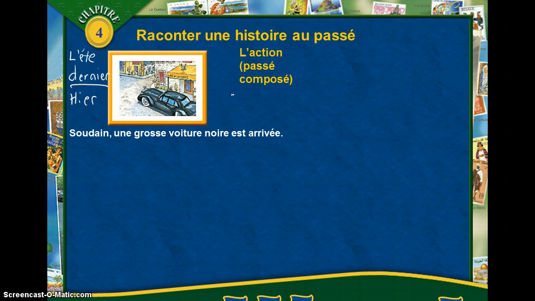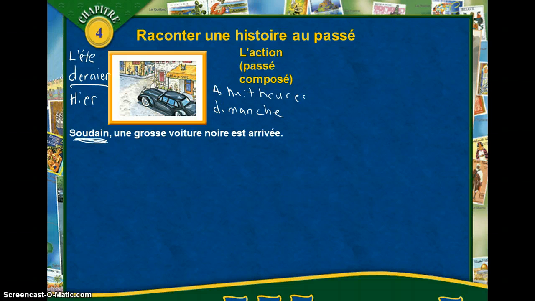Even words like, let's say a time, a specific time. À 8 heures, at that time something happened. Or maybe dimanche, on Sunday. If you're going to use that in the past tense, that's one specific dimanche. Maybe if you want to say on Sundays in general, but that's not what we're saying here. Okay? So here we have the word soudain. Soudain is a vocabulary word we have to make sure we know. That's one of those good indicators, and it means suddenly.